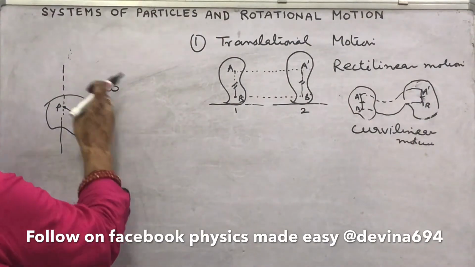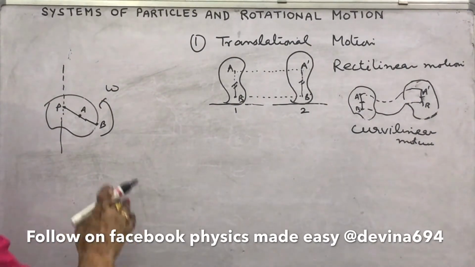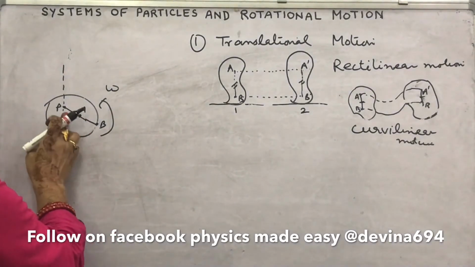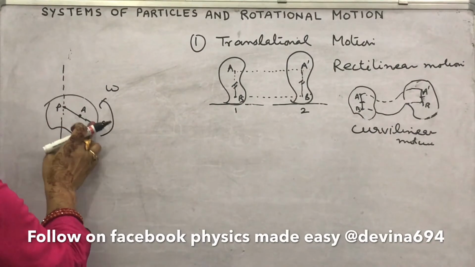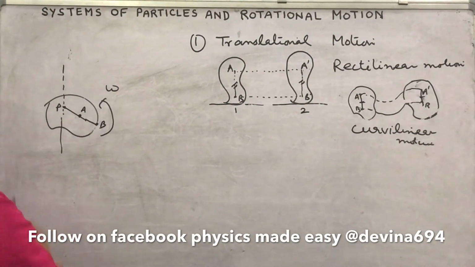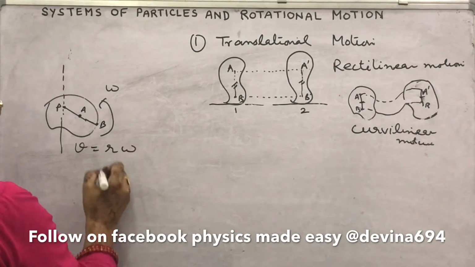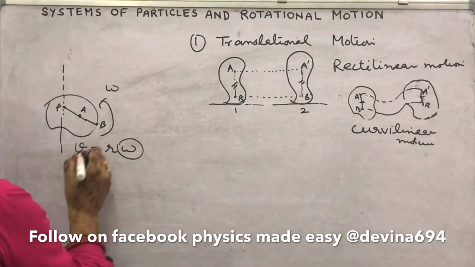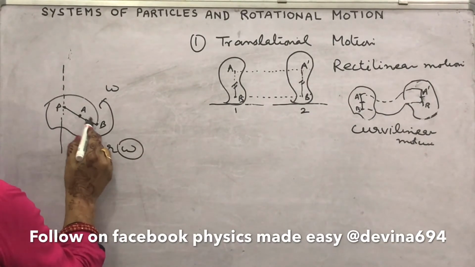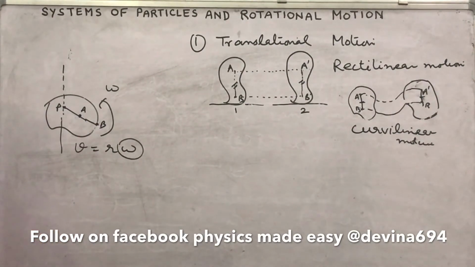They move with the same angular velocity, we will discuss, but this A and B, their distance from the axis is different, then linear velocity is different. We have read V equal to R omega, and omega is same, that means more will be the velocity of point B as its distance from the axis is more.